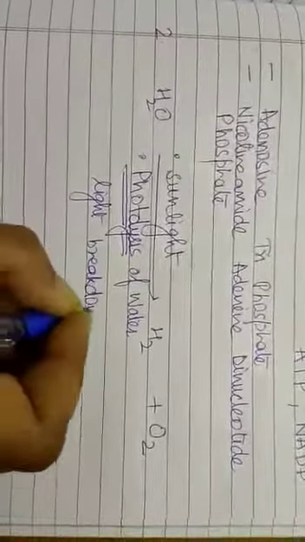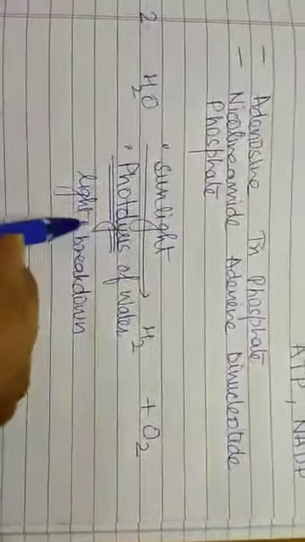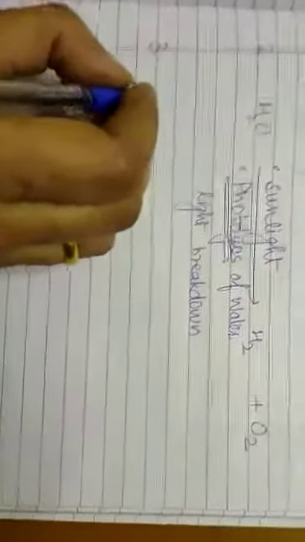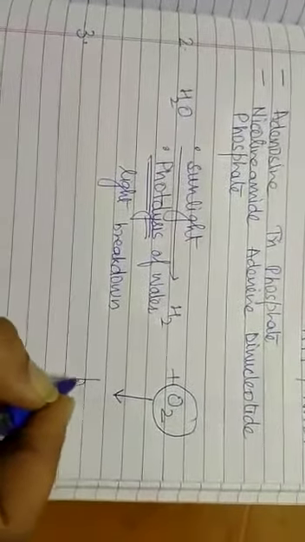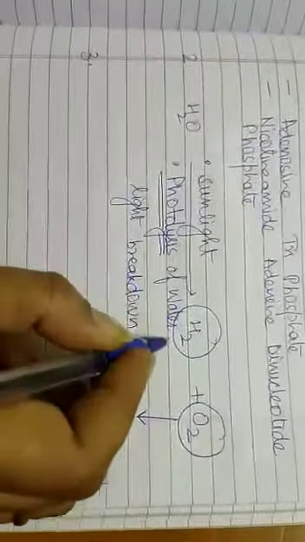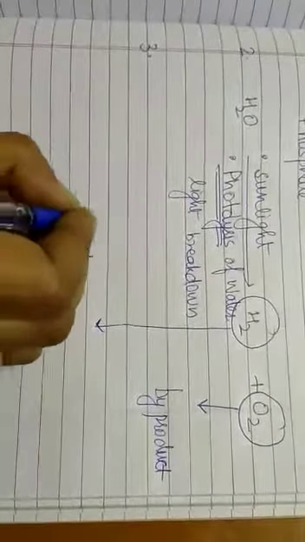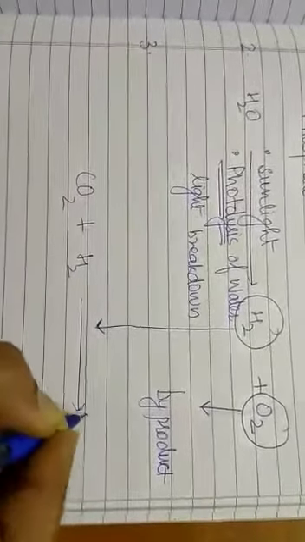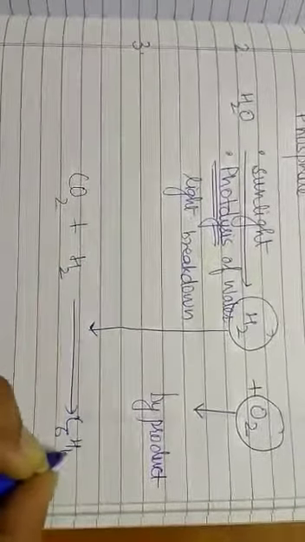Means breakdown of water in the presence of sunlight is called photolysis. And the third is, this oxygen, you can see, is released as a byproduct.